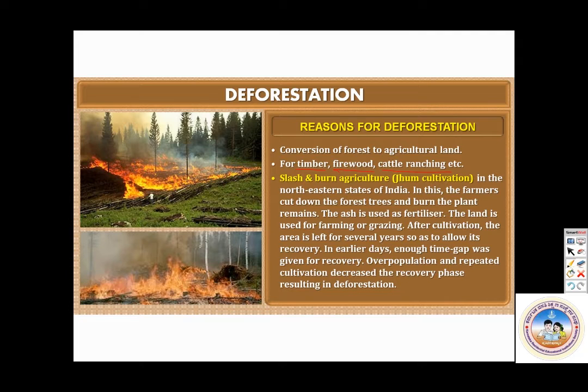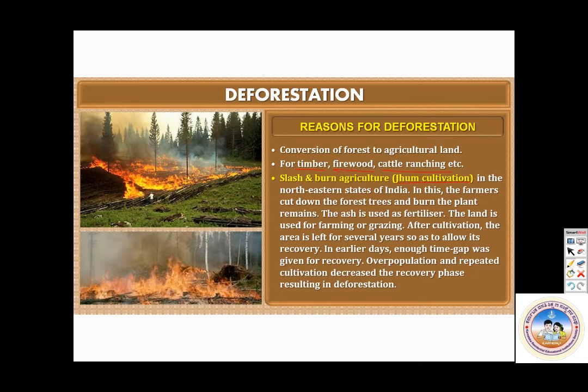Then there is a type of agriculture called slash and burn agriculture, also called jhum cultivation in the northeastern states of India. So what is this? In this, the farmers will cut down the forest trees and burn the plant remains. So the ash is used as fertilizer. The land is used for farming or grazing. After cultivation, the area is left for several years so as to allow its recovery.